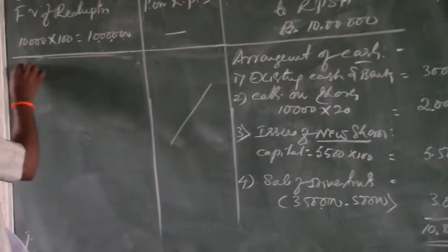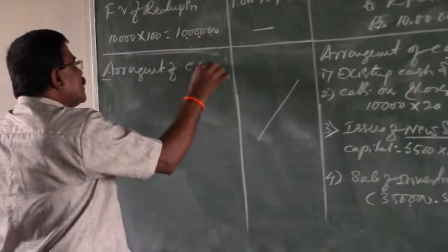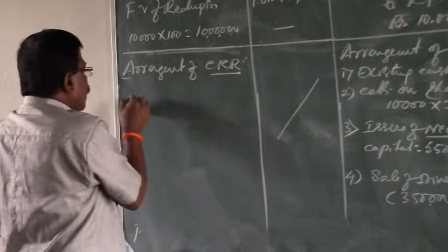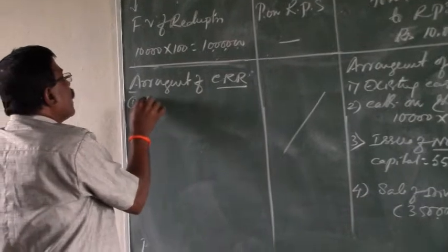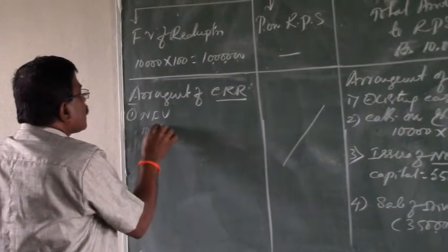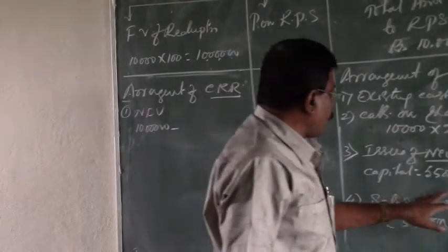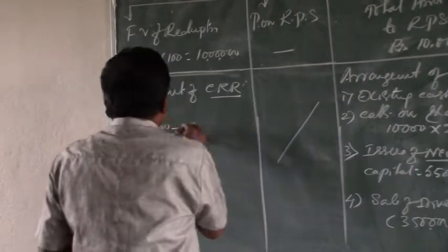Then we have to go for the arrangement of CRR. Here CRR is equal to the net face value you have to take up. The net face value is rupees 10 lakhs, that is the redeemable face value, minus the face value of the new issue of shares, rupees 5,50,000.